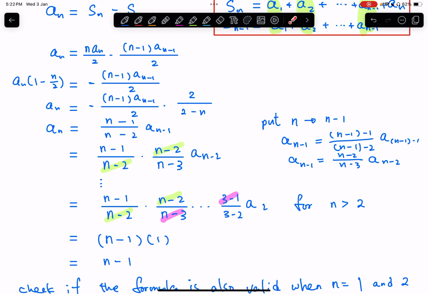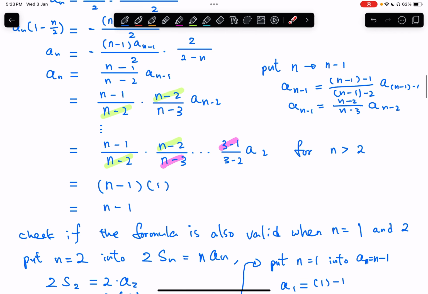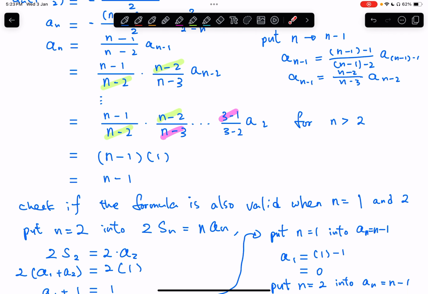All right, if you think about it carefully, you will notice this thing I wrote here. All the equations above are only valid for n greater than 2. So therefore, there are 2 remaining cases we are not sure yet, which are n equals 1 and n equals 2. So what I'm going to do next is to check whether this general formula is also true for n equals 1 and n equals 2.